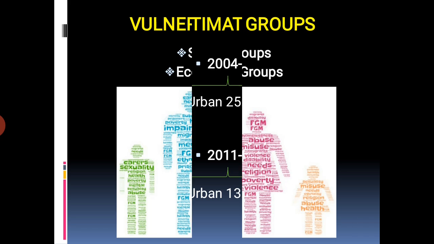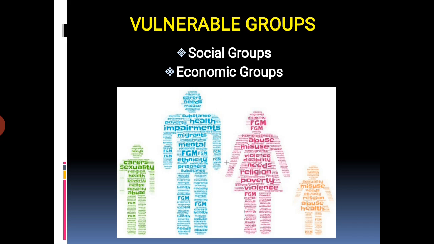Students, next point, vulnerable groups. What do you mean by vulnerable groups? Listen, poverty among social groups and economic groups varies widely in India. First, social groups and economic groups. Socially vulnerable groups are the households of the scheduled castes and scheduled tribes.